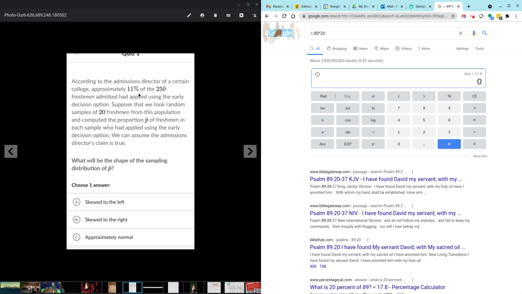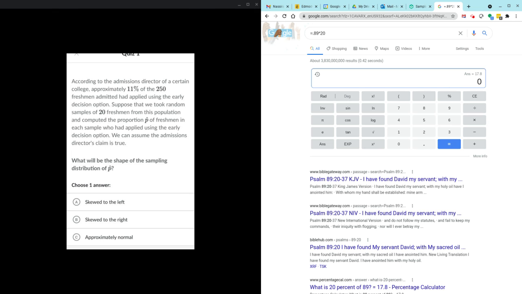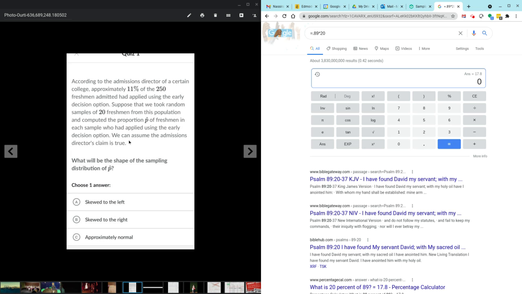But for a basic sample distribution of proportions, what we want to make sure is that the number of failures and the number of successes is both above 10. If they're not both above 10, then the sampling distribution will be skewed in one way or the other. If it's too few successes, then it's skewed right. If it's too few failures, then it's skewed left.